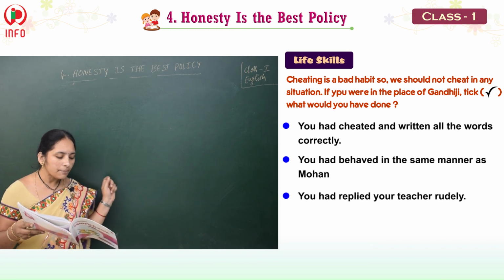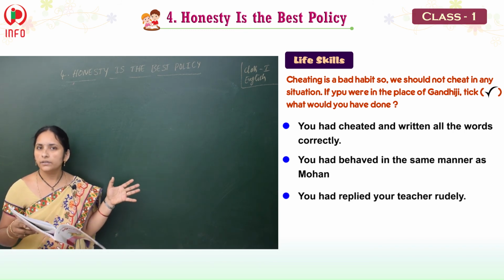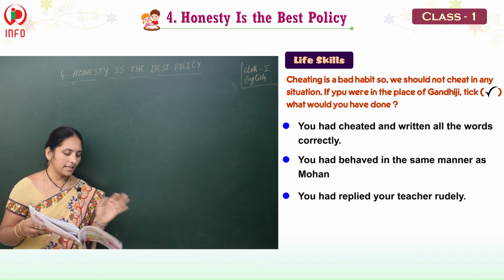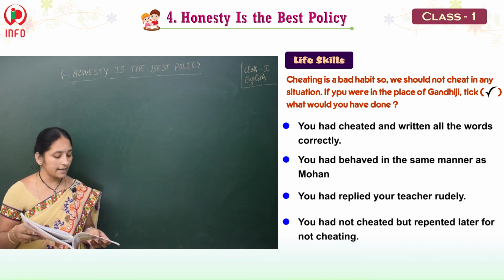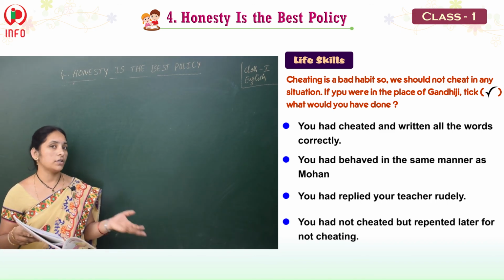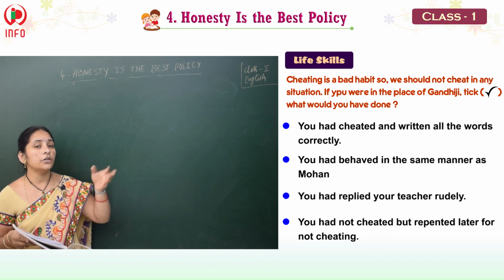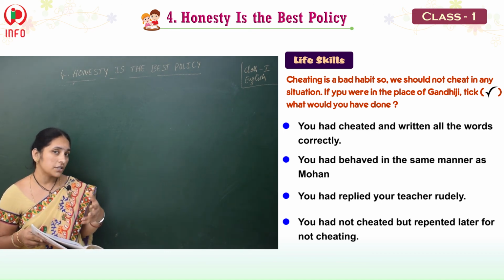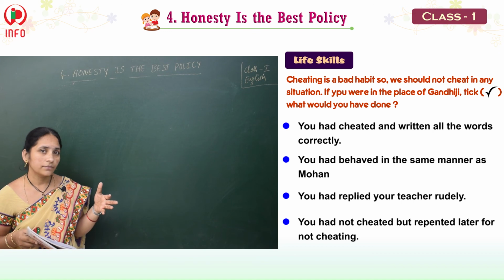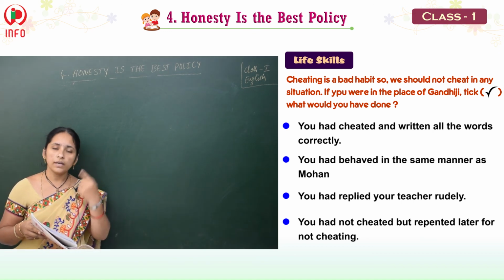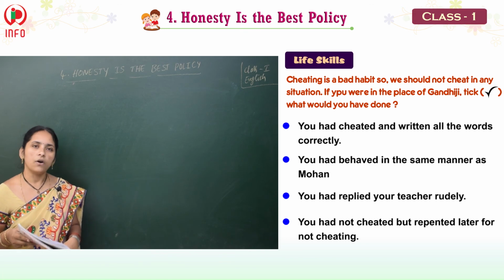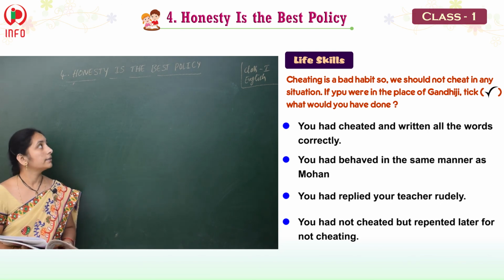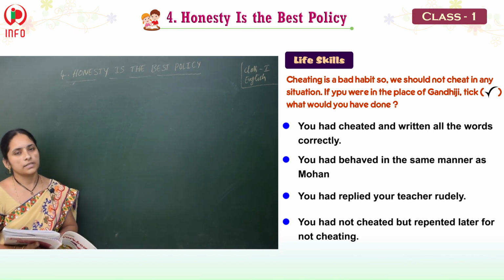And you had replied to your teacher rudely. Do you reply to your teacher rudely? No. Good. So, leave that one. And you had not cheated but repented later for not cheating. So, first you didn't cheat, but later you think, oh, I'm sorry, I didn't cheat. If I had cheated, I could get good marks. Do you think like that? No. Then leave that one. Only one quality to accept. For the honesty is the best one. Okay, children. So this is our lesson. Honesty is the best one. Next we can do the poem.